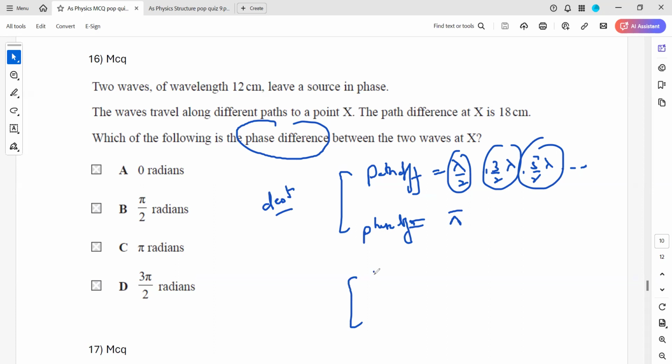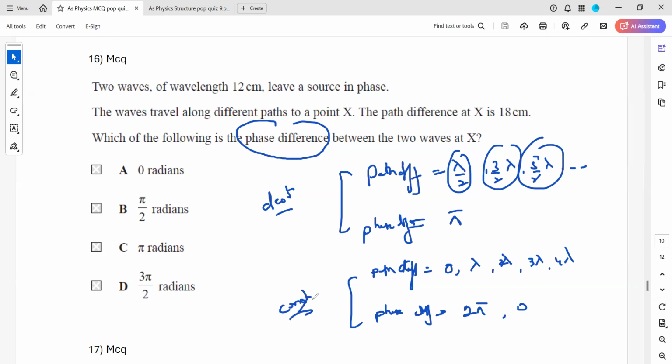And if it was a constructive interference, what will be the path difference between the two waves? It might be 0, lambda, 2 lambda, 3 lambda, 4 lambda, or the phase difference, the angle difference between the two waves, might be 2 pi, or you can also say 0. This is the condition for a constructive interference. So 1.5 lambda or 2.5 or 3.5 all should have a phase difference of pi radian, a destructive interference.